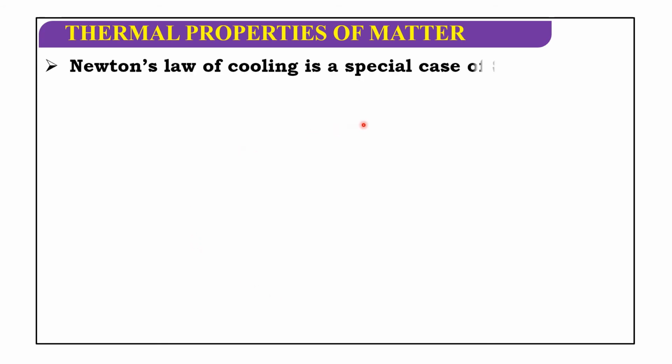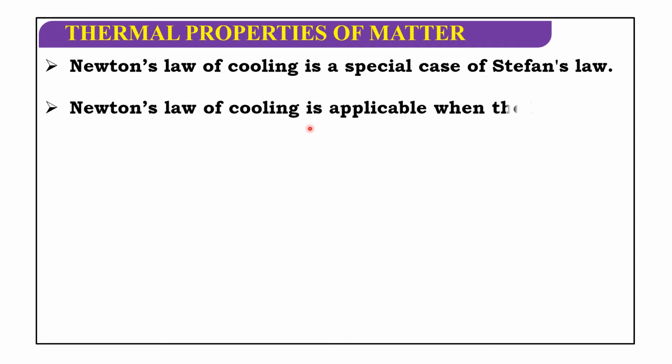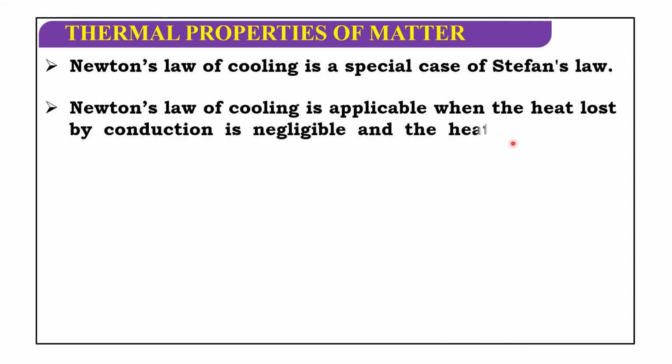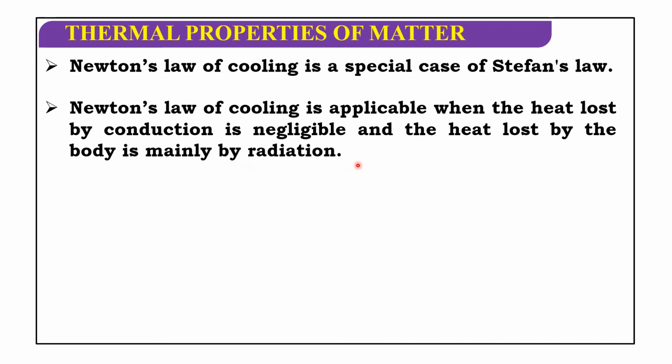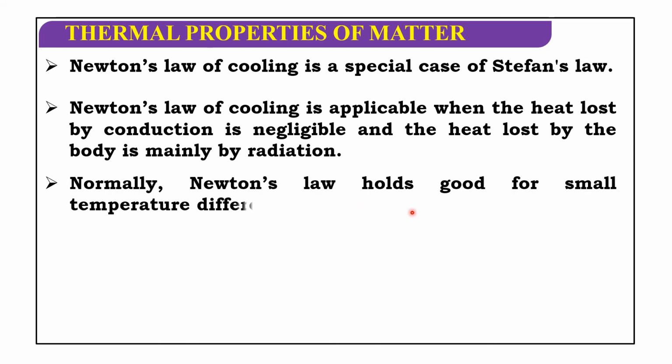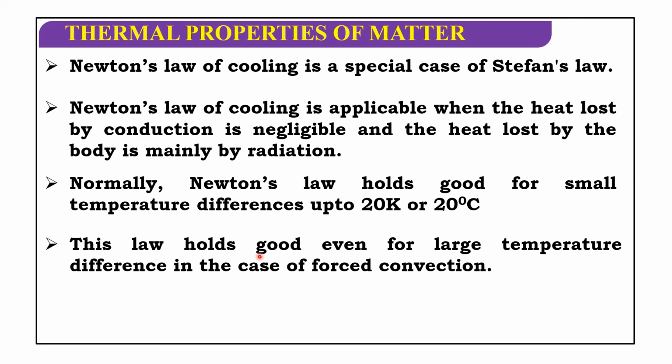Newton's law of cooling is a special case of Stefan's law. So Newton's law of cooling is applicable only when the heat lost by conduction is negligible and the heat lost by the body is mainly by radiation. Normally, Newton's law holds good for small temperature differences up to 20 Kelvin or 20 degree centigrade. This law holds good even for large temperature differences in the case of forced convection.